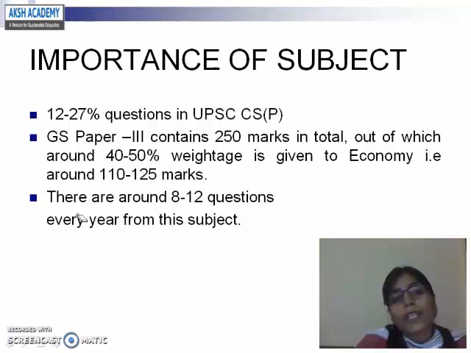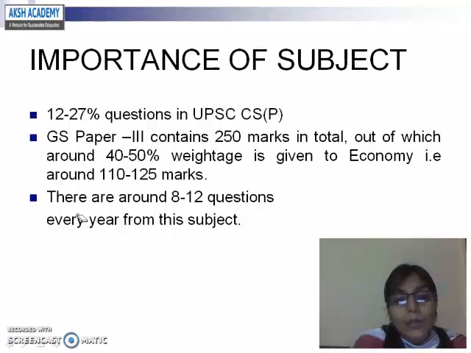As you might know, around 12 to 27% of questions in UPSC Civil Services Prelims are from this subject. And in GS paper 3, around 40% weightage has been given to economics, and that is around 110 to 125 marks. So it is quite good marks. If you are scoring well in economics, then definitely you are going to score well in GS paper 3 and in the entire UPSC mains exam.